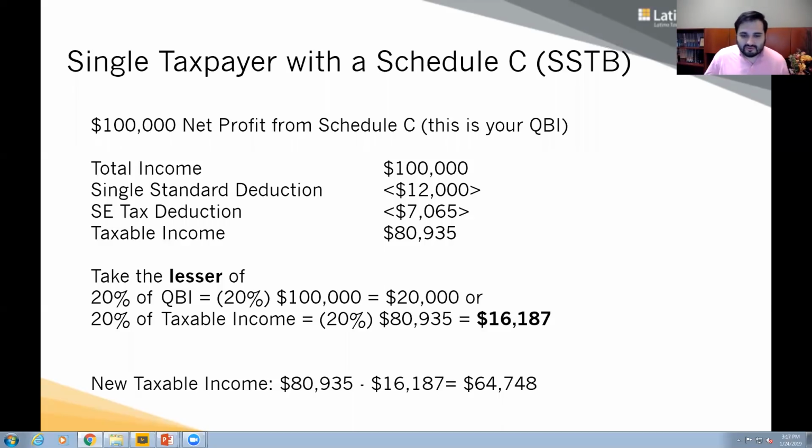So what does that do? Again, it lowers his taxable income. So his new taxable income is $64,748. We're done. There you go. See, it is easy, right? It's easy if you just look at basic examples.